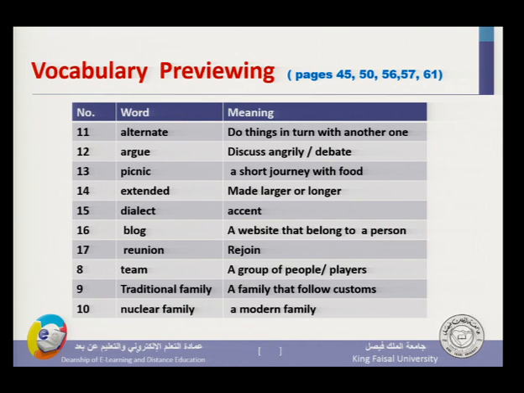Here we have other words, okay? Picnic, for example, number 13, a short journey with food. I might ask you a question. In a given sentence, I mentioned the word picnic. The word picnic means A, a short journey with food, B, a long journey with food, C, a trip to America, for example, D, and so on and so forth. You have to choose one of these four answers, A, B, C, or D.